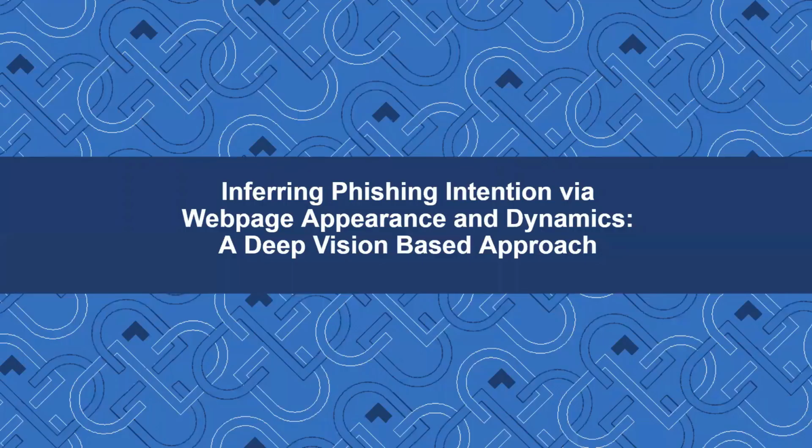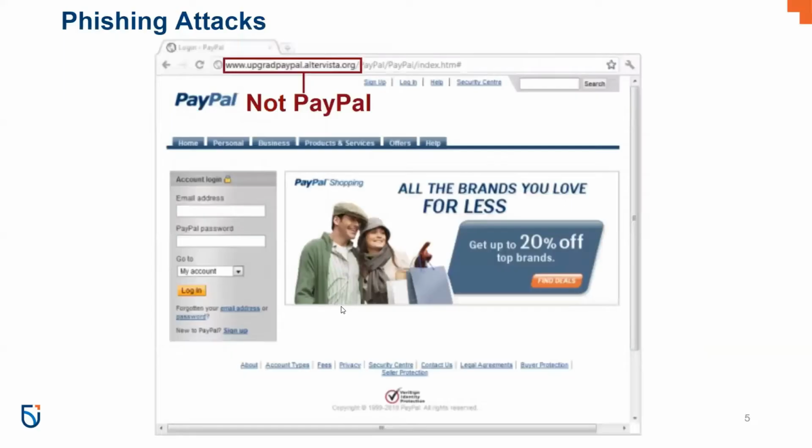So the first paper that I'm going to talk about is inferring phishing intention via web page appearance and dynamics. This is based on a deep vision based approach. We might have been prone to get phished online many times. Take a close look at this website. It is not a PayPal account, but trying to look like one. But the website URL is not a PayPal URL.